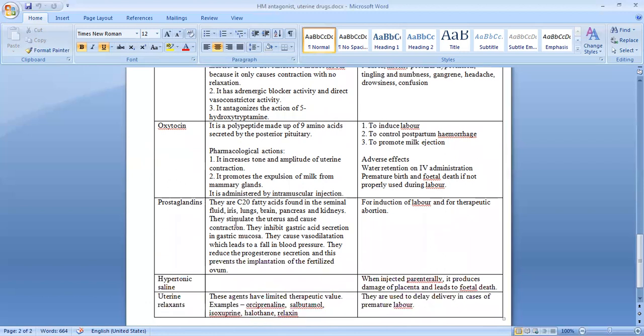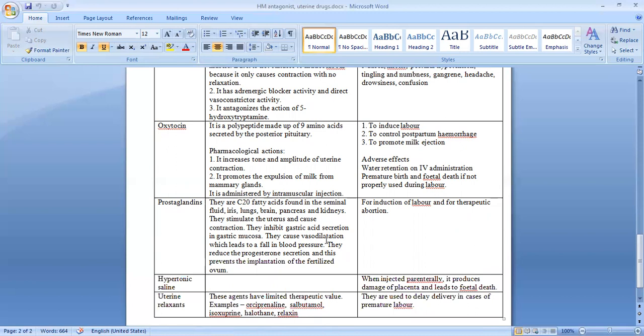Next set of compounds are the prostaglandins. Now these are C20 fatty acids. They have an important role to play in inflammation and these also have the ability to stimulate the uterus and cause contraction. They have many other actions also.